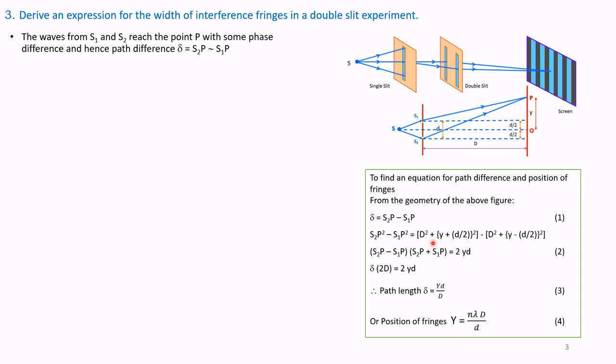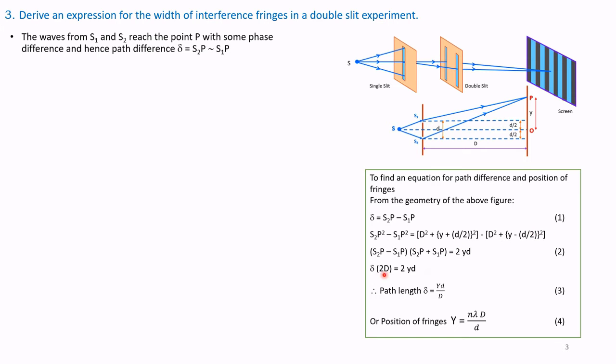Therefore, S2P square minus S1P square can be expanded as S2P minus S1P into S2P plus S1P, that is, A square minus B square is equal to A plus B into A minus B. Simplifying the right side, we get 2yd.